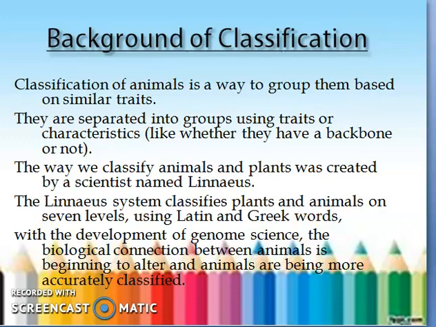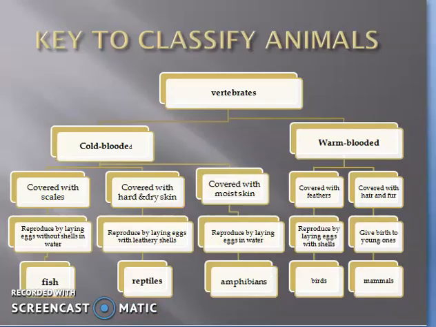Classification of animals is a way to group them based on similar traits. They are separated into groups using traits or characteristics like whether they have a backbone or not. The way we classify animals and plants was created by a scientist named Linnaeus, and the Linnaeus system classifies plants and animals on 7 levels using Latin and Greek words. With the development of genome science, the biological connection between animals is beginning to alter, and animals are being more accurately classified. Okay, so how the animals and why the animals were being classified.